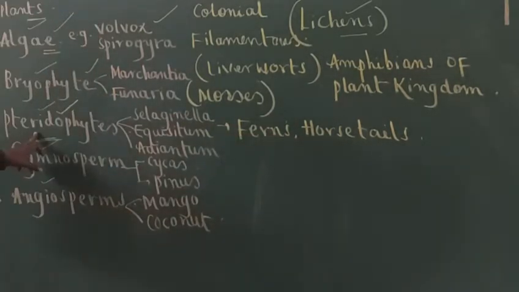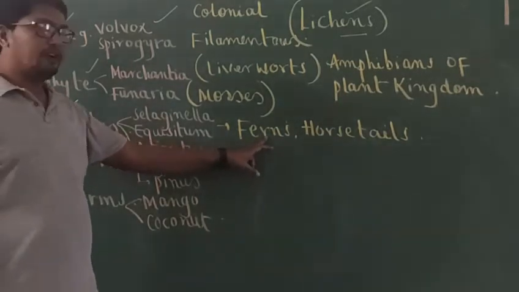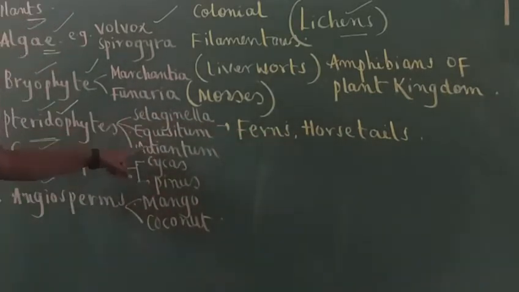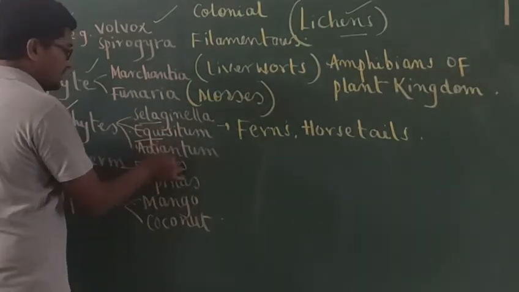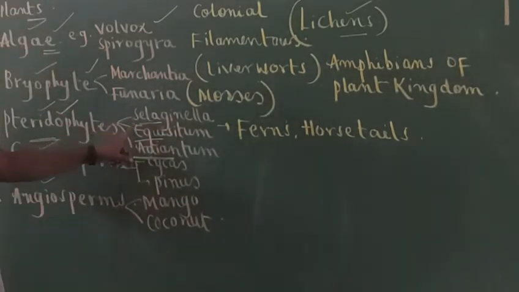What is the speciality of pteridophytes? Tell me. These are the first vascular plants, but they do not produce seeds. Understand? Because seed formation appeared for the first time in gymnosperms. They look like plants, but they never produce seeds. Vascular tissues like xylem and phloem appeared for the first time. Pteridophytes normally include ferns and horsetails. Here I have written some common examples for pteridophytes: Selaginella, Equisetum and Adiantum.